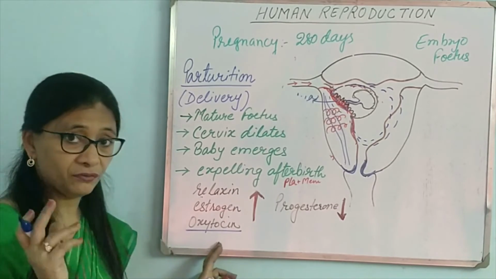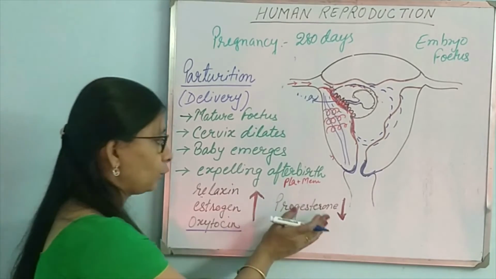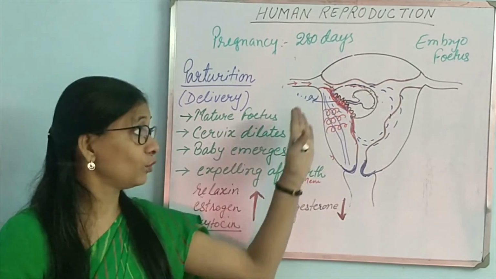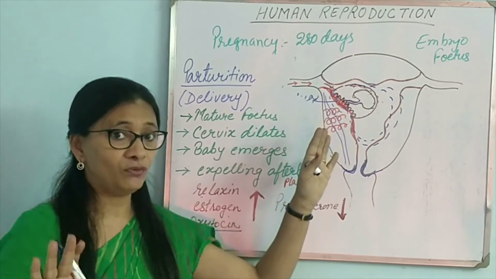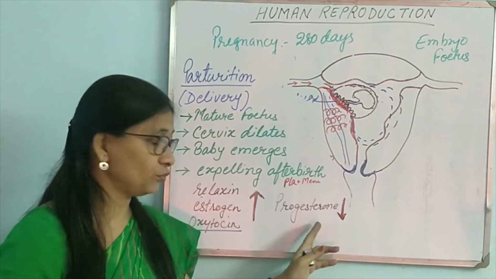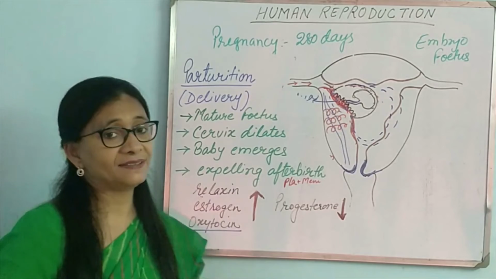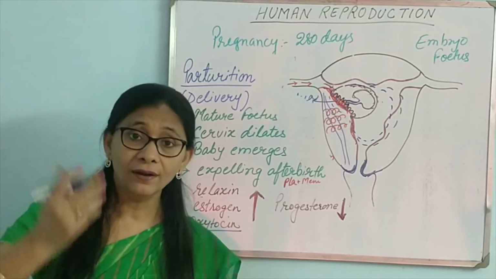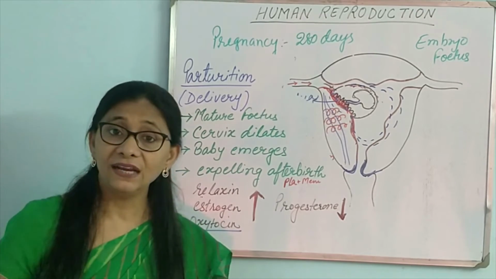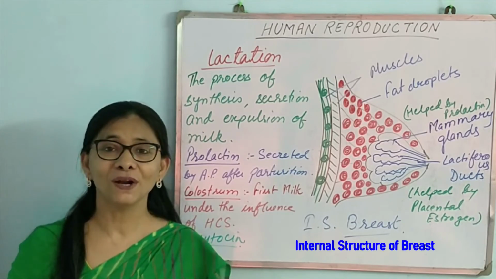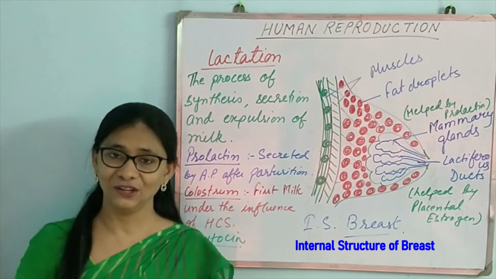So oxytocin, very important hormone. And progesterone level at this time drops, because progesterone was keeping this muscle relaxed. Now we don't need that. So progesterone is diminished at this time, and estrogen, relaxin and oxytocin hormones are raised so that delivery can happen, parturition can happen.